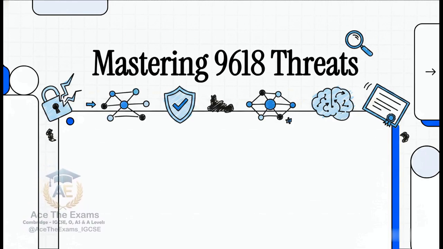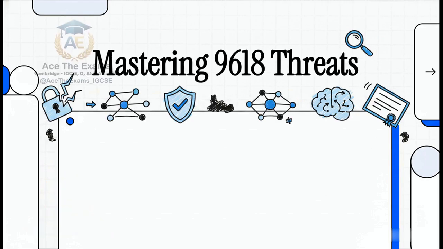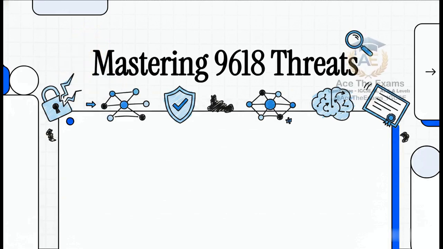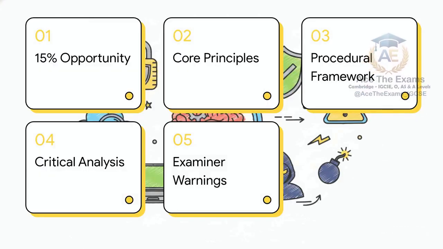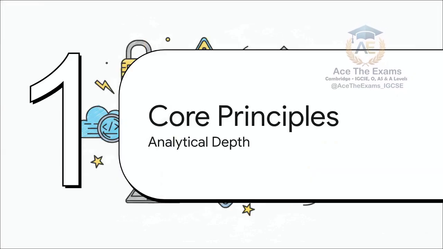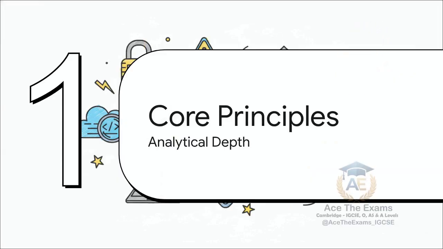We aren't just going to sit here and memorize dry facts. No, we are going to learn how to think exactly like a Cambridge principal examiner. We're going to decode what they are actually hunting for, master the precise art of scoring method marks, and ultimately elevate your exam strategy so you know exactly when to hold, fold, or go all in. Okay, let's dive straight into this battle plan. We'll be looking at the 15% opportunity, core theoretical principles, the procedural framework, critical analysis strategy, and finally those crucial principal examiner warnings. Starting off with Section 1, Core Theoretical Principles and Moving Beyond Superficial Knowledge.